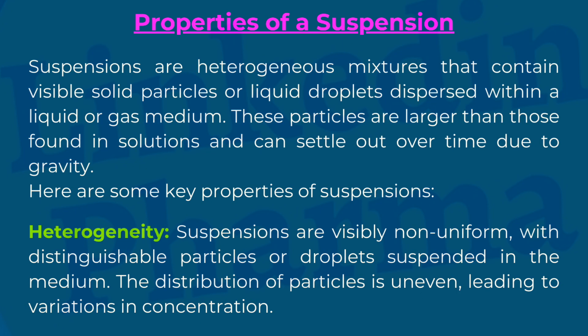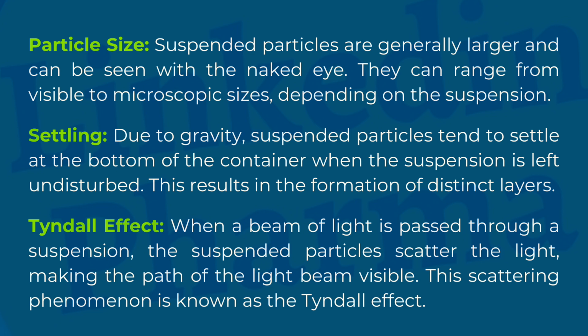Properties of a suspension. Suspensions are heterogeneous mixtures that contain visible solid particles or liquid droplets dispersed within a liquid or gas medium. These particles are larger than those found in solutions and can settle out over time due to gravity. Here are some key properties of suspensions. Heterogeneity. Suspensions are visibly non-uniform, with distinguishable particles or droplets suspended in the medium. The distribution of particles is uneven, leading to variations in concentration. Particle size. Suspended particles are generally larger and can be seen with the naked eye. They can range from visible to microscopic sizes, depending on the suspension.